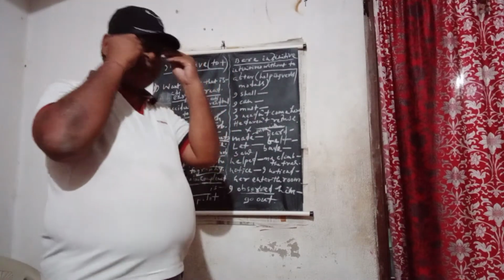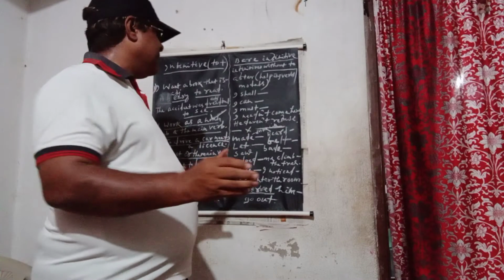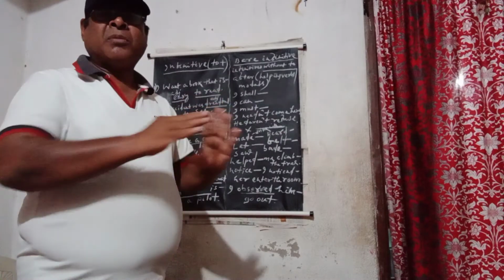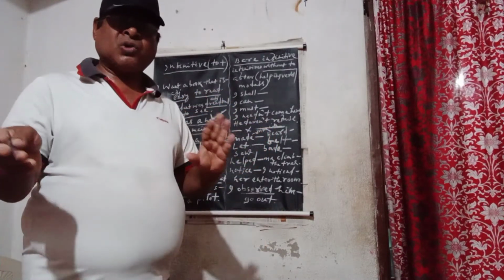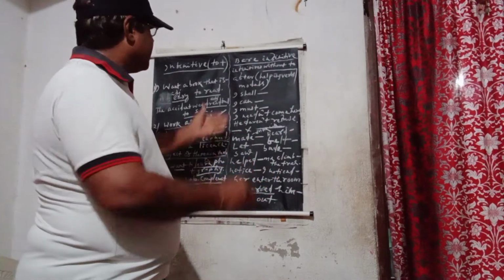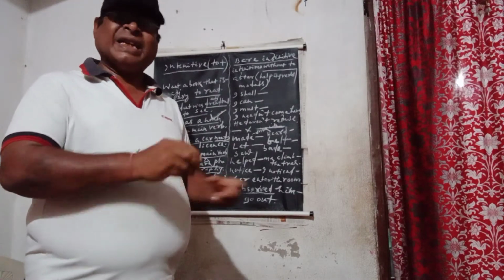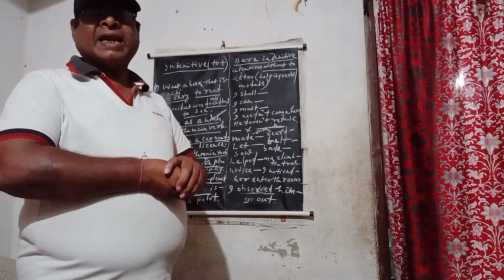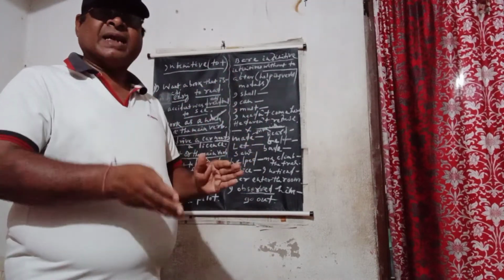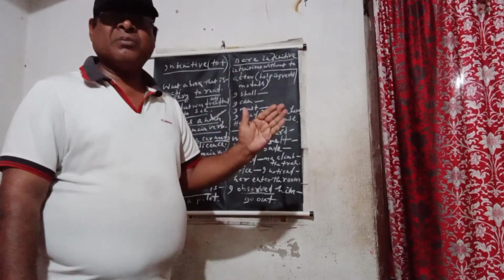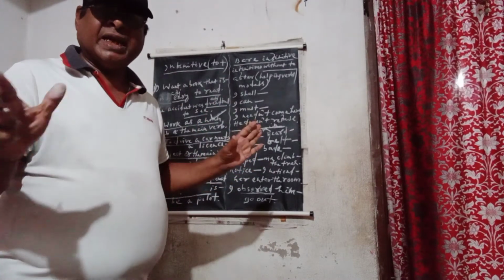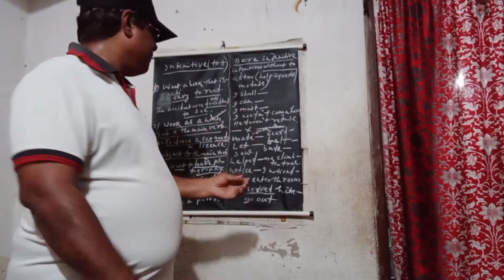So there are also other verbs which do not need to at all, the bare infinitive. Suppose I shall go, I can go, I must go there. So here there is no need of to plus infinitive. Suppose I must go there, not I must to go there. I can do this, not I can to do this. So these are modals and auxiliary verbs. Suppose he is playing, not he is to playing. They are going, not they are to going. So there are some modals and auxiliary verbs in which case there is no need of to. These are the cases.